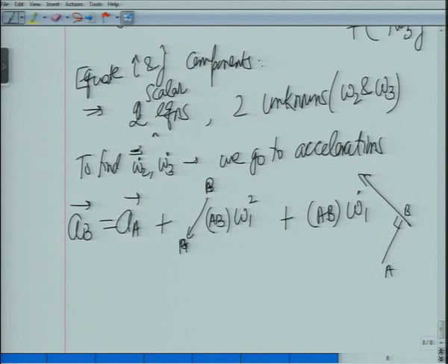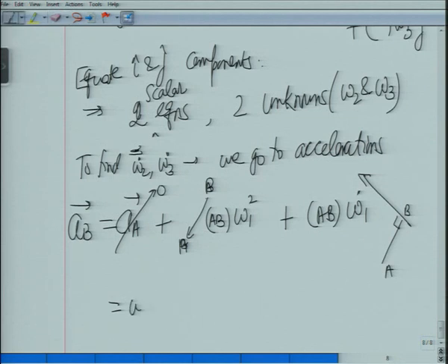Okay. Acceleration of A is 0. So acceleration of B, sorry, let me put it in a full proper way.